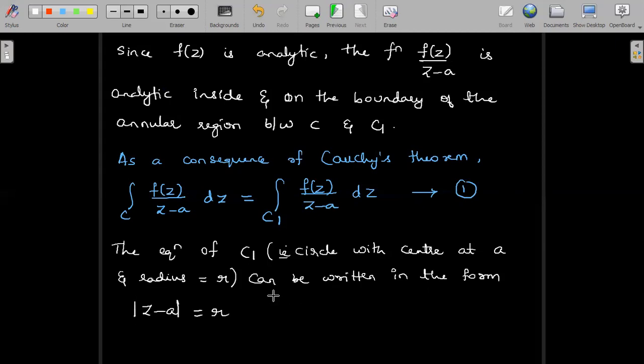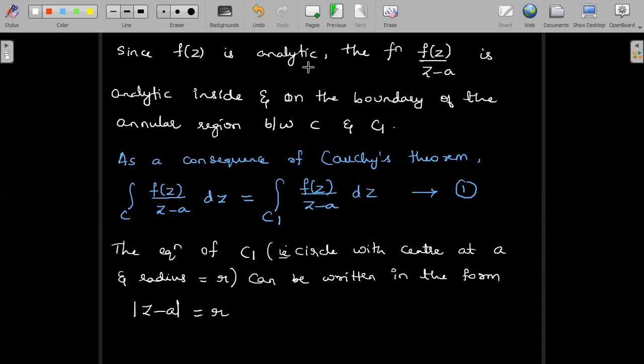So we are already familiar with the standard form mod Z is equal to R, which represents a circle with center at the origin and radius equal to R. In the same manner, modulus of Z minus A is equal to R represents a circle equation with center at A and radius equal to R. Now keeping this, let us expand this modulus in the polar representation.